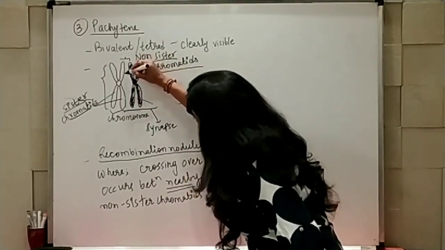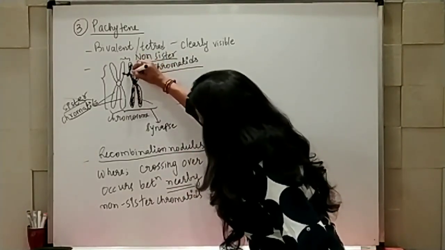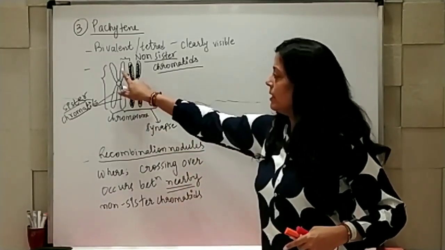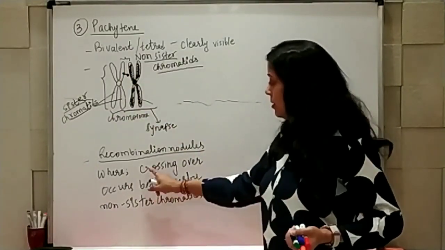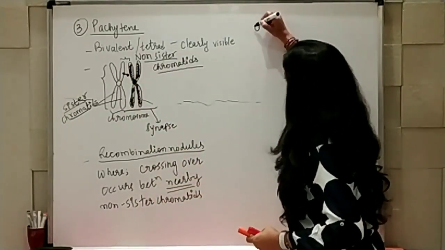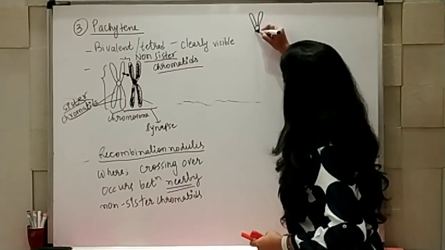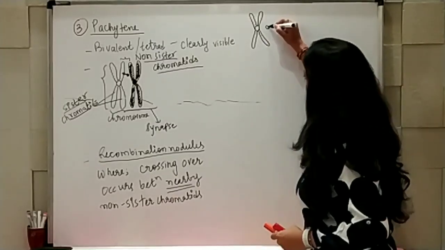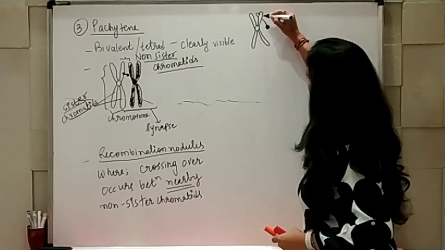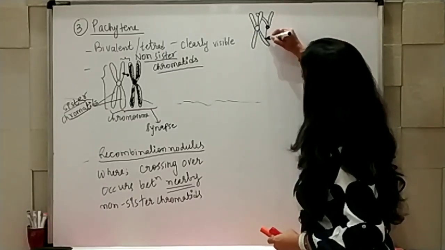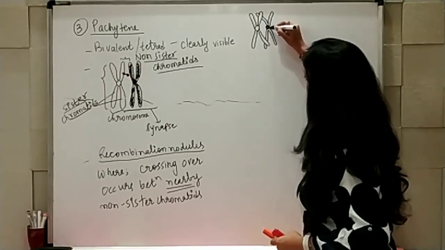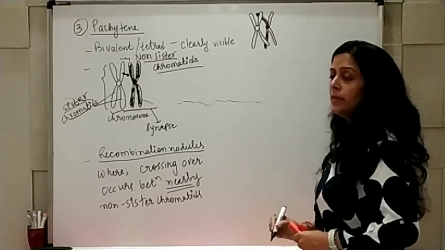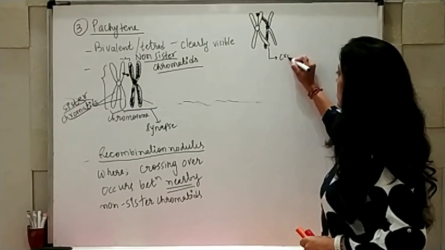Nearby is said, so now I have to take these two only, because non-sister can be any of them, but nearby is said, so I have to take only these two. So how do these recombination nodules form? First of all, this is one chromosome and this is another chromosome. Along with that, this is a paired chromosome. Right? So this process is known as crossing over.